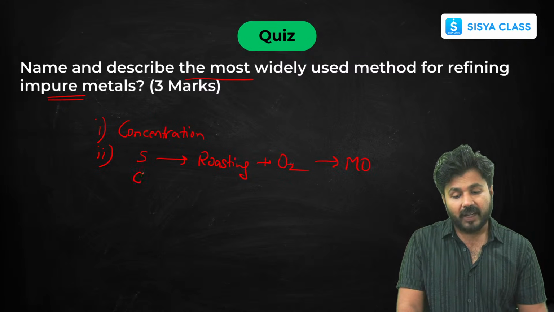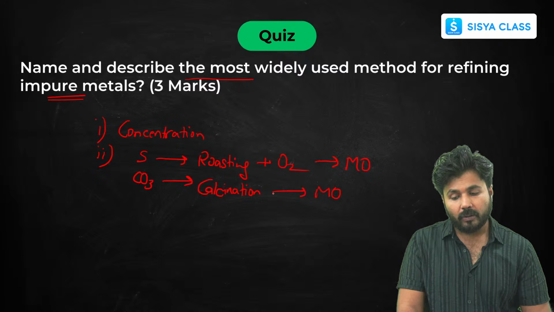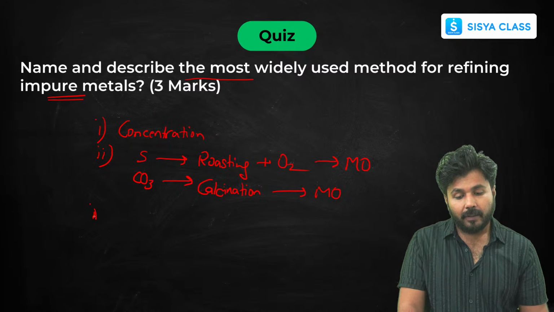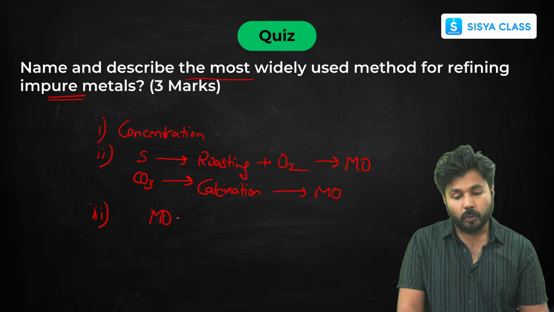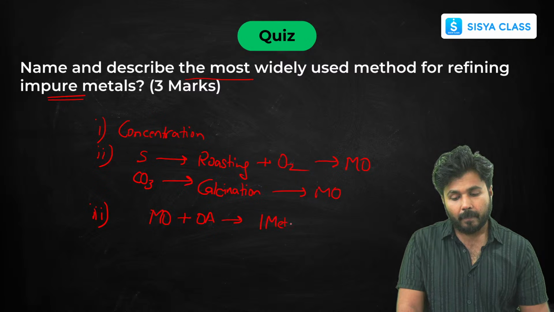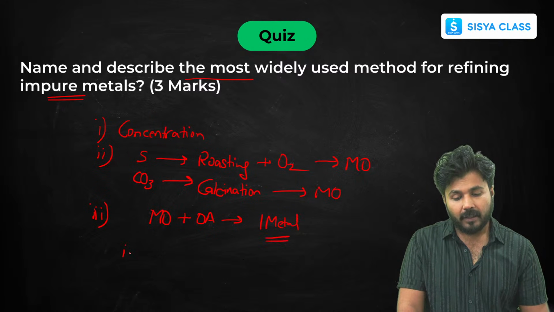If it is present in carbonate form, then calcination in the absence of oxygen, where also you get oxide. Third, you reduce the oxide using a reducing agent. Then you will get an impure metal, and then you refine that metal.